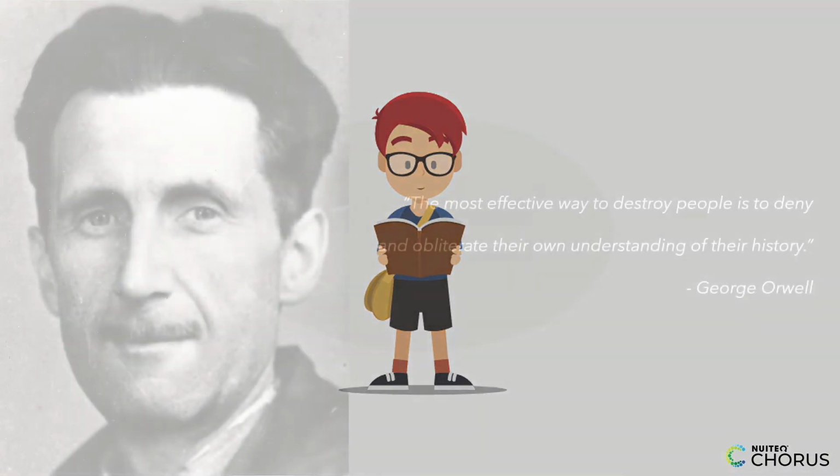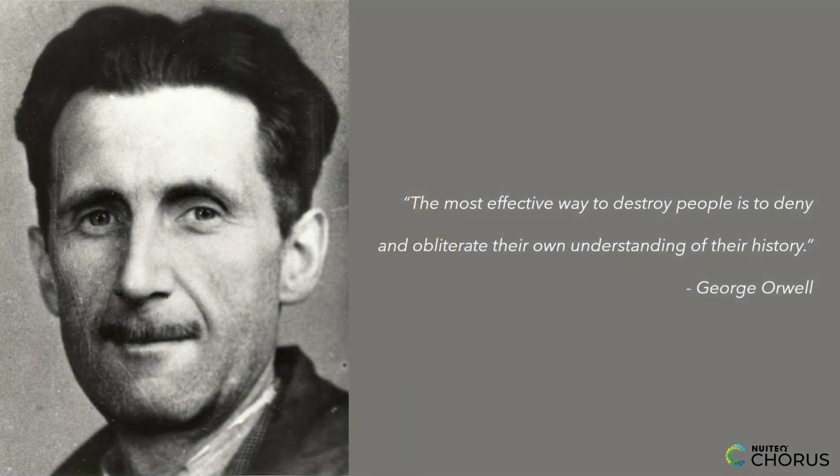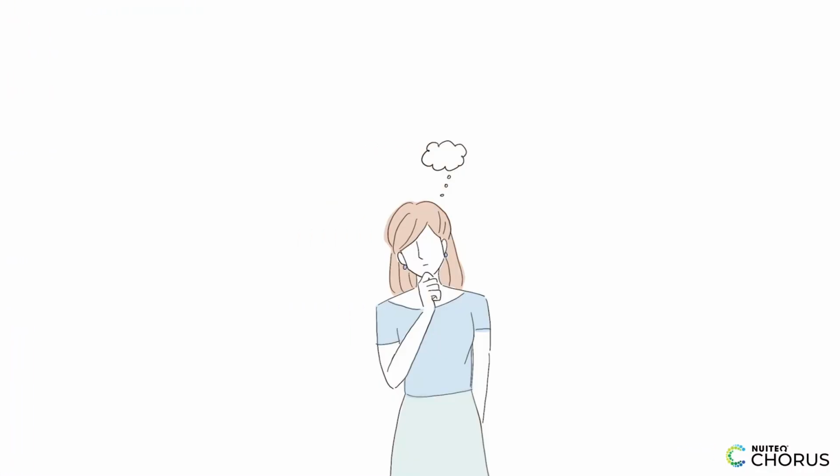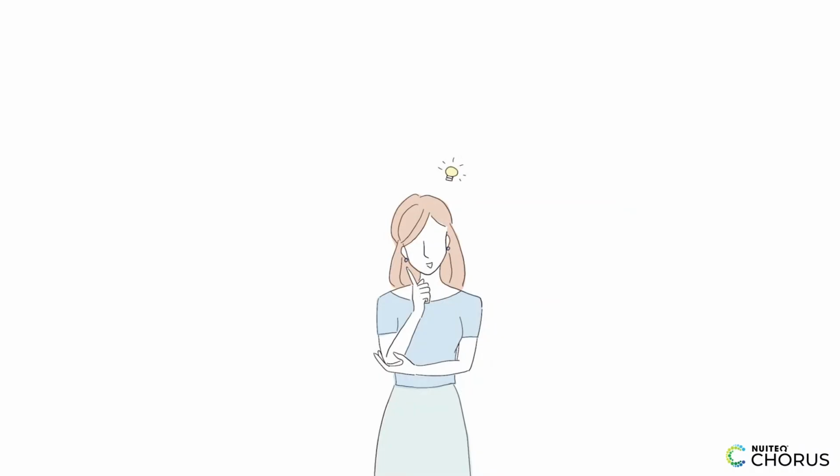As George Orwell once said, "The most effective way to destroy people is to deny and obliterate their own understanding of their history." Words have power. Understanding an author's purpose helps us become informed, independent thinkers. Keep questioning, keep analyzing, and keep learning.